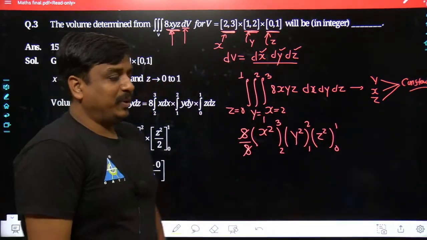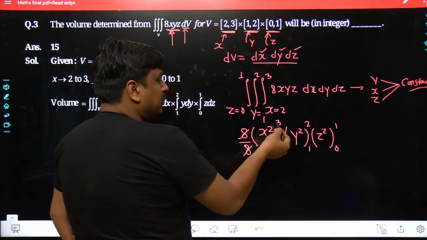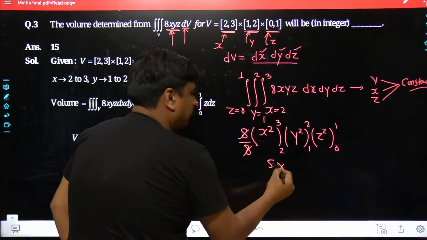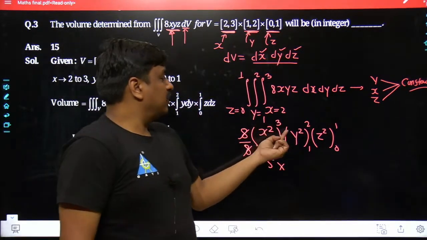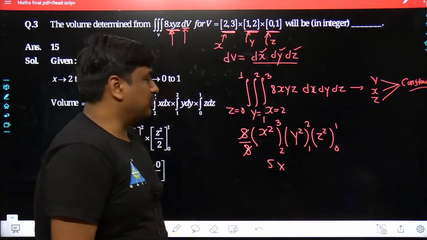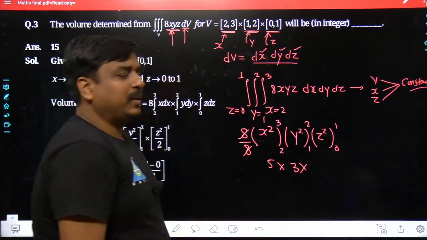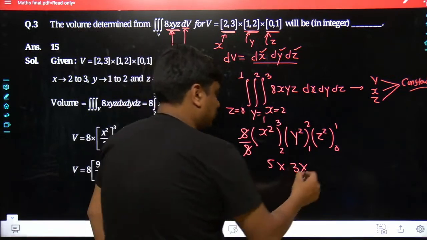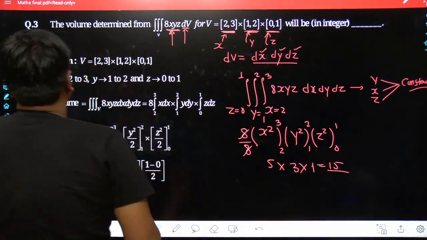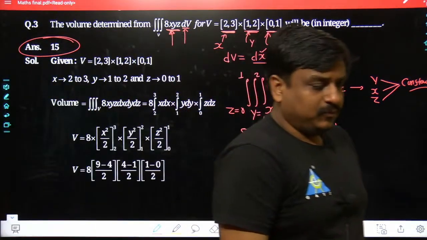Anyways, rather than spending much time over here, straight away we can get this answer. So x square is simply going to be 3 square, 3 square is going to be 9, 9 minus 4, that simply equals 5. Similarly, here it's y square. When y has been fed as 2, it becomes 2 square minus 1 square, that is 4 minus 1, that is 3. End of the day, it becomes 1 square minus 0 square, which is simply 1. So the result we get is simply going to be 15. So the best answer for this problem is simply 15.